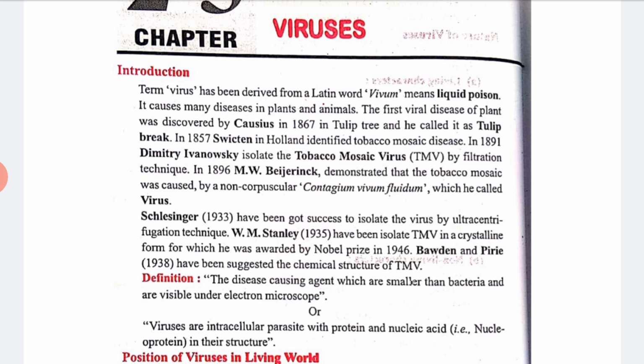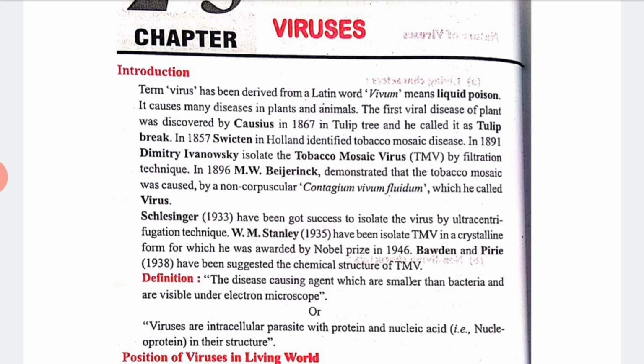In 1891, Diemrit Levinson isolated the tobacco mosaic virus, in short TMV, by a filtration technique. In the year 1896, M.W. Weijering demonstrated that tobacco mosaic is caused by a non-corpuscular contagious vivum fluidum, which he called a virus.